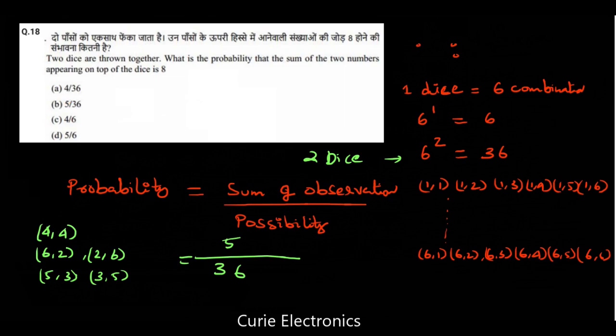Okay, I don't know what is wrong with it. Option B is the right answer. So it is 36B, option B. B is the right answer.